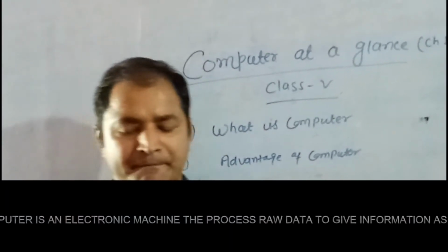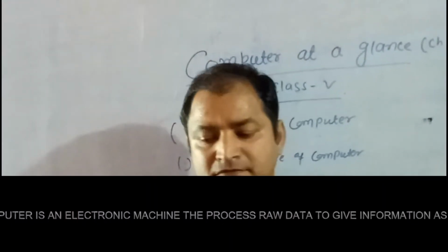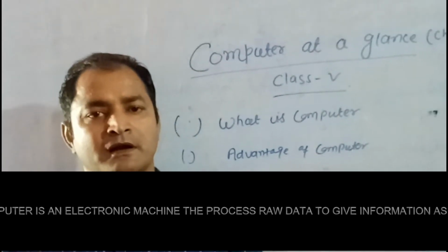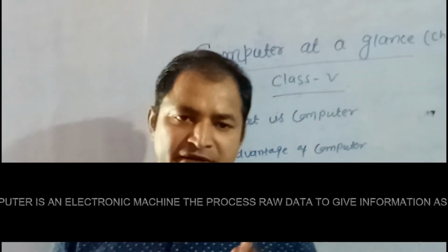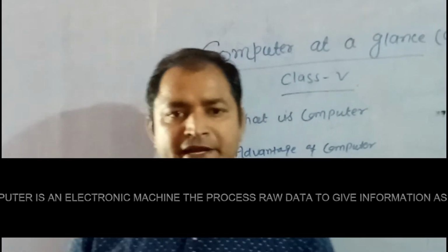Or a computer is an electronic machine that processes raw data to give information and output.